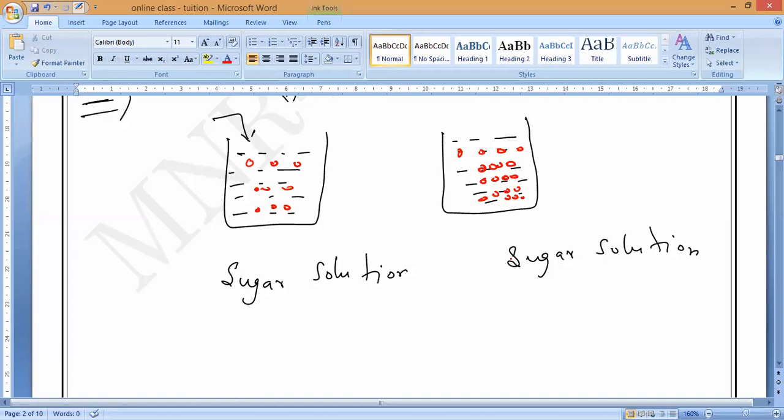So based upon this amount of solute which is going to dissolve in what? Water. Do you understand? Dissolved in water. So based upon the number of particles dissolved in water, we can decide the concentration of a given solution. So if the concentration of the sugar particles is less, then I can say it is a diluted solution. That is the second beaker if we take.